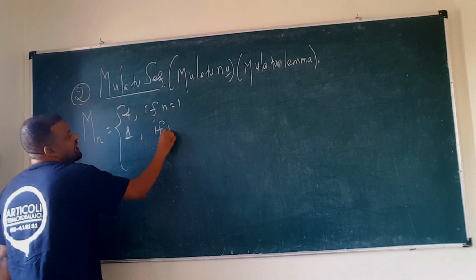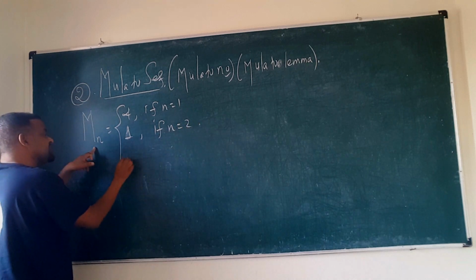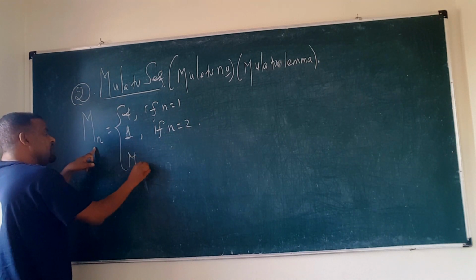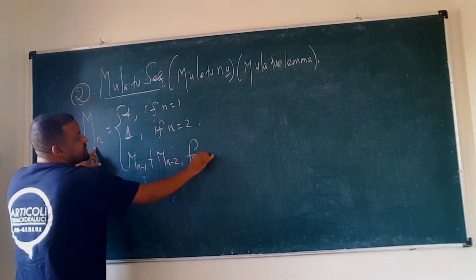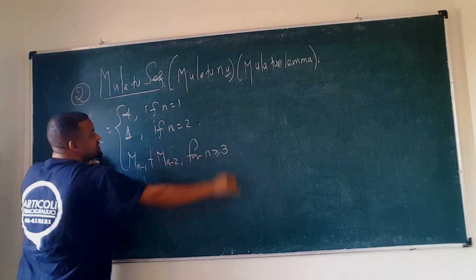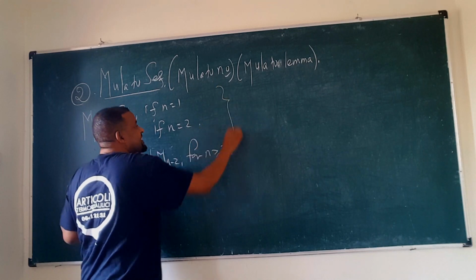F1 is 1, F2 is 1, and then Fn = F(n-1) + F(n-2) for n greater than or equal to 3. So a recursive sequence.